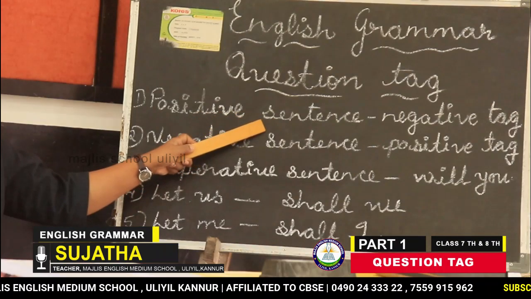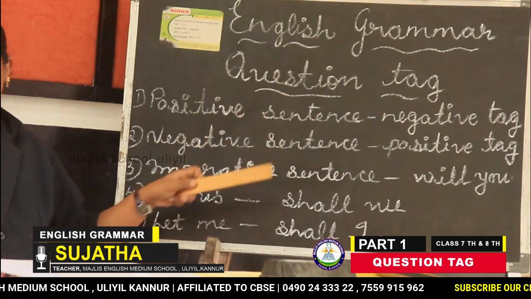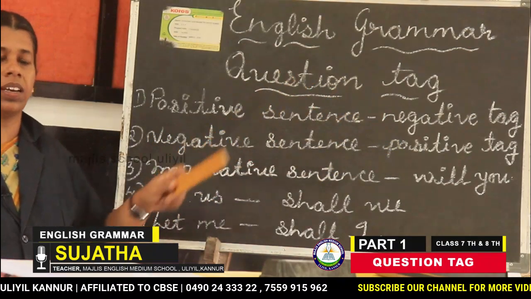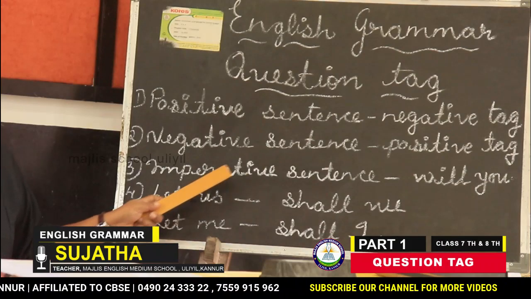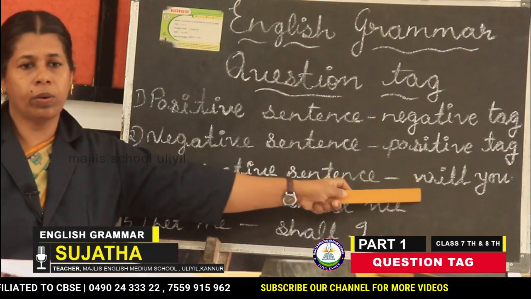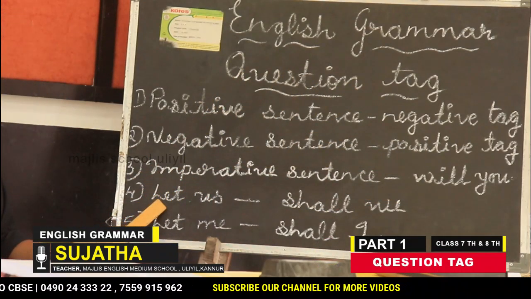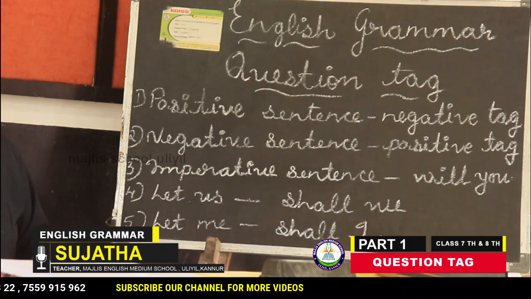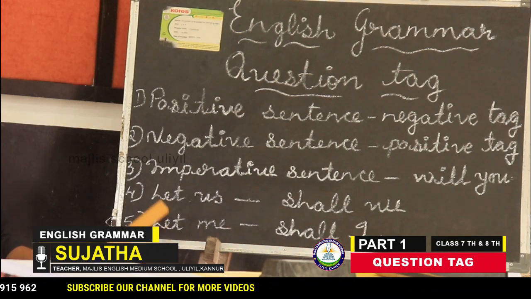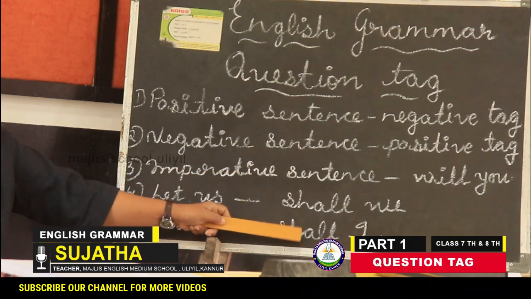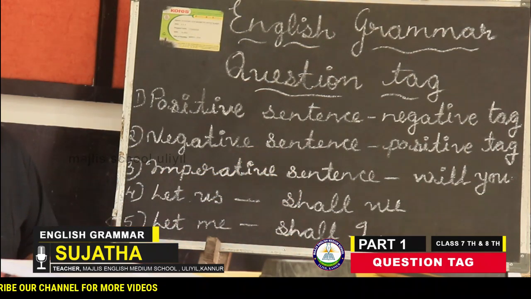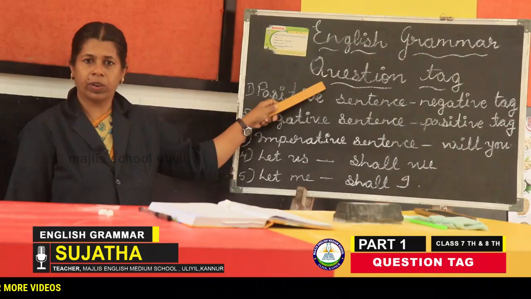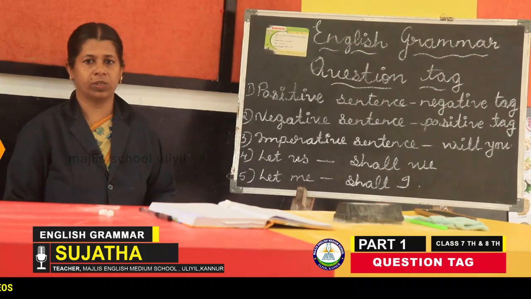Positive sentences will take a negative tag. Negative sentences will take a positive tag. Imperative sentences will take will you. The sentence starting with let us will take shall we as the tag. And the sentence starting with let me will take shall I as the tag. Only this much is the tag form, the question tag. Okay, I think everybody understood. Thank you.